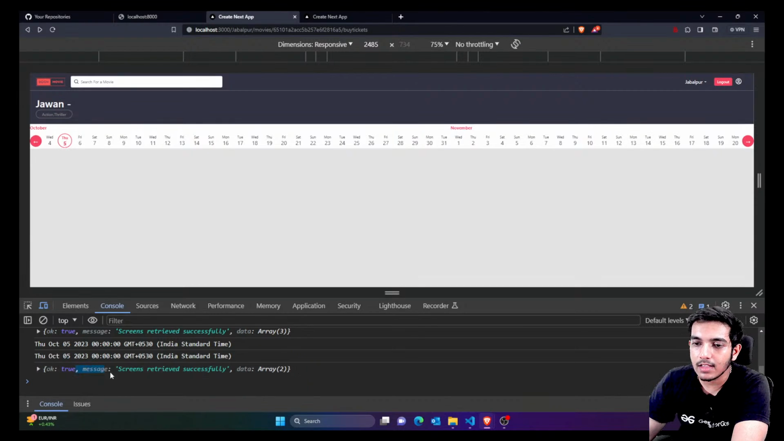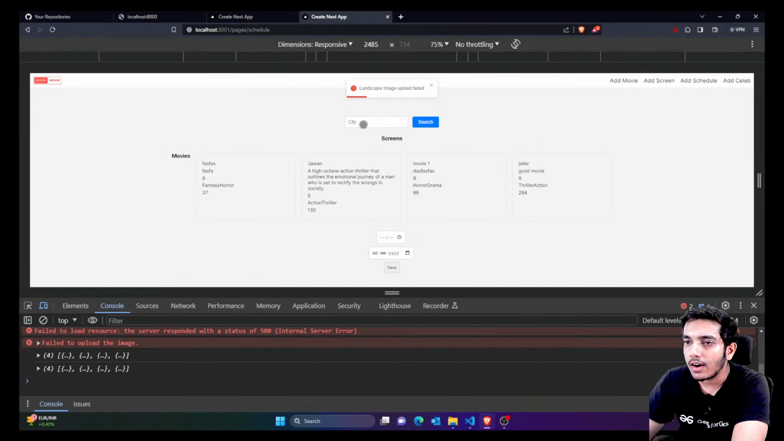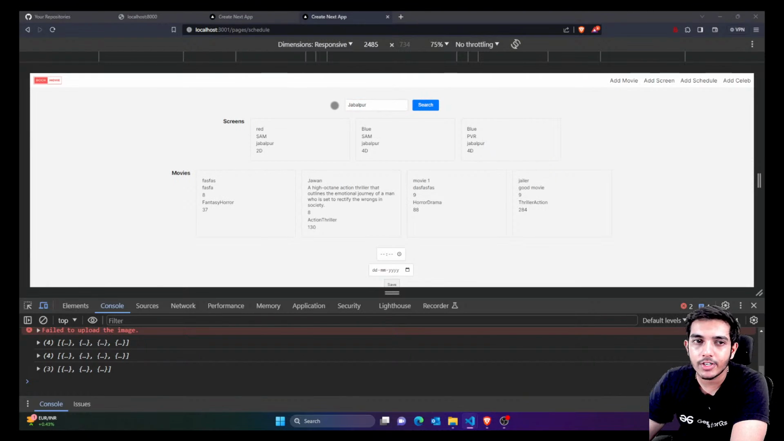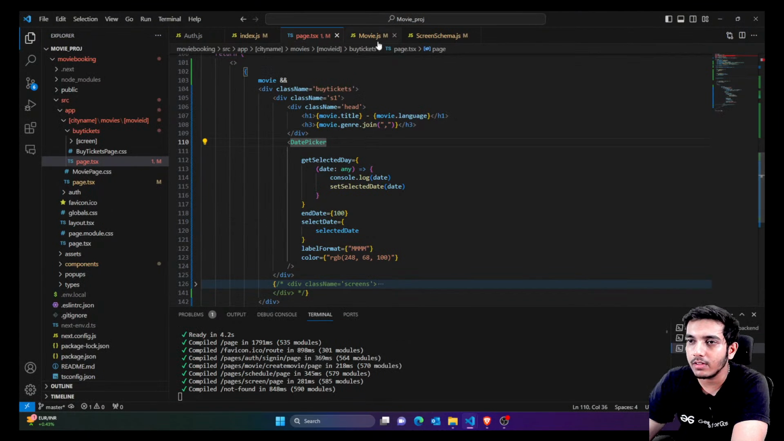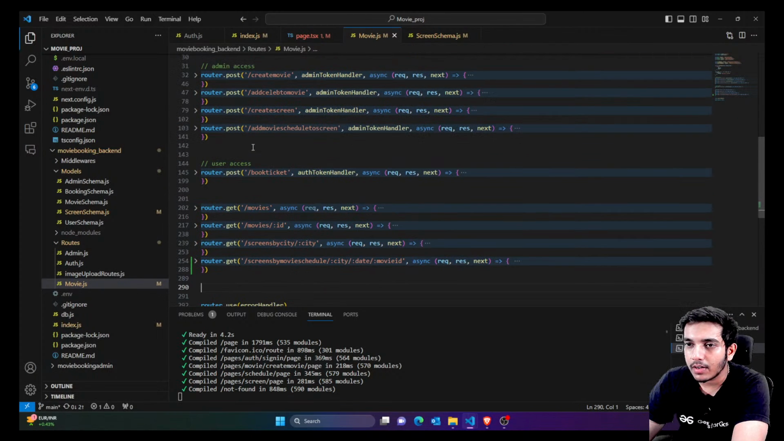Once I click on this, you can see screens are retrieved according to that. If I click on 6, you can see the array has 0 elements. So now let's try to add some details to the 6th. If I create a schedule, right now I'm picking only one city because it's easier. And guys, one more thing: when you're creating a movie schedule, I would always do one thing. Add movie schedule to screen.